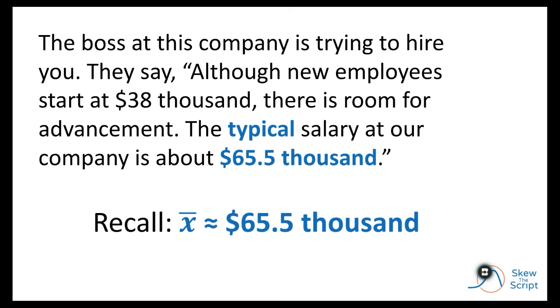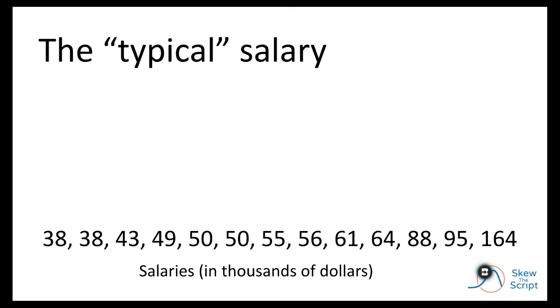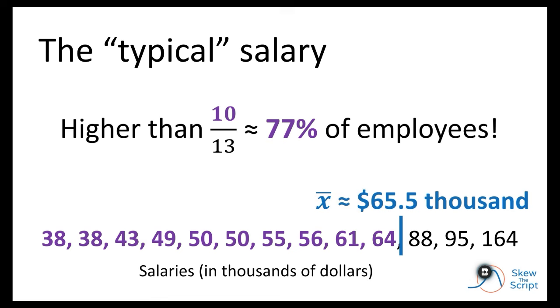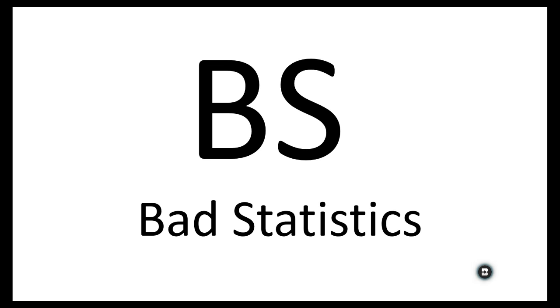This is a measure that the boss is using as the typical salary, and that may seem reasonable, since many people use the average to be typical. Let's look at the typical salary value, though. A salary of 65,500 would fall here in the distribution. That means the average salary, or typical salary, is higher than 10 of the 13 employees, or higher than 77%, more than 3/4 of all the employees. Saying that salary is typical, even though it's higher than the vast majority of salaries, is what we call BS. Bad statistics, of course.